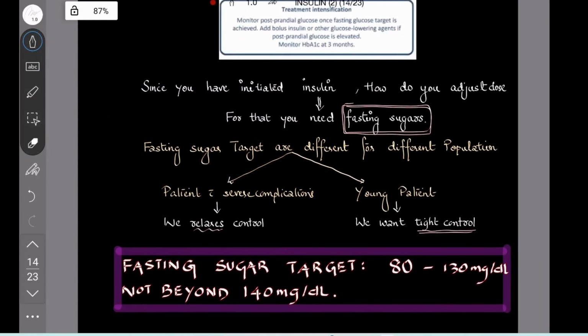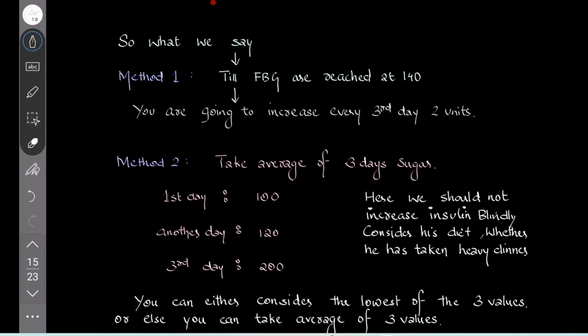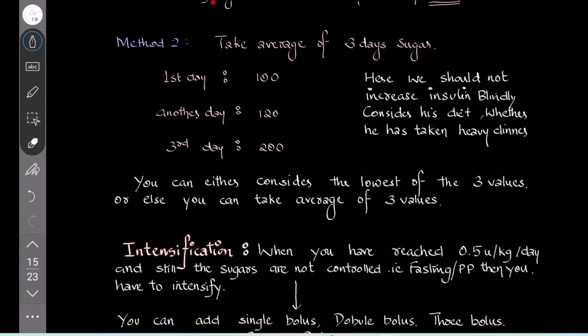So the fasting sugar target should be 80 to 130 milligram per deciliter, should not go beyond 140. Titration, first method: till fasting blood sugar reaches 140, every third day you increase 2 units of basal insulin. So take an average of 3 days. Day 1 is 100, day 2 is 120, day 3 is 200.